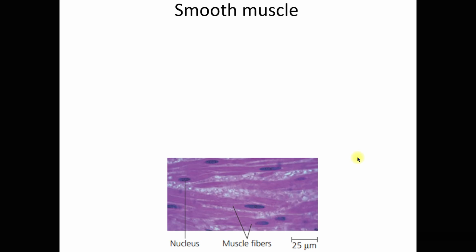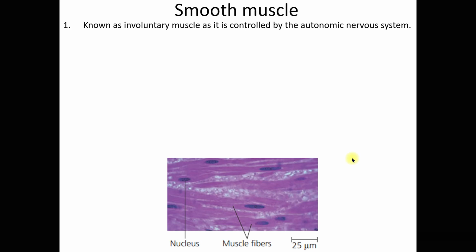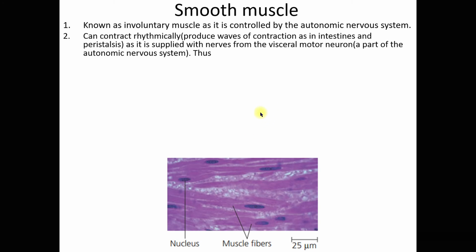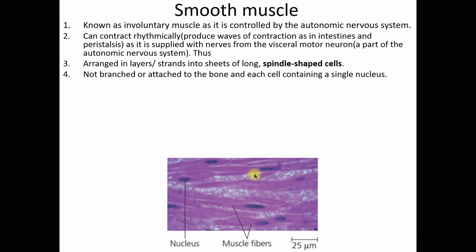Now, smooth muscle is known as involuntary muscle because it is controlled by the autonomic nervous system. The smooth muscle can contract rhythmically, or produce waves of contraction as in your intestines and peristalsis, because the smooth muscle is supplied with nerves from the visceral motor neuron. Your visceral motor neuron, if you recall, is part of the autonomic nervous system.